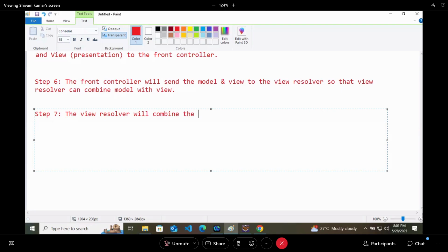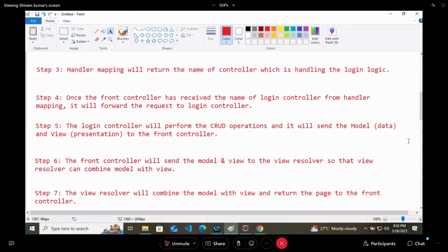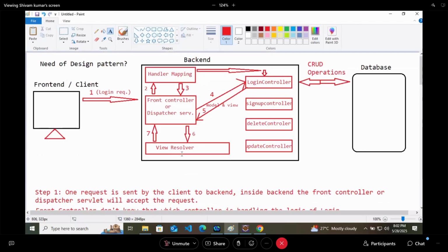And when the front controller has got the one full page, it sends the page back to the client, which becomes your 8th step, that you can call as response.